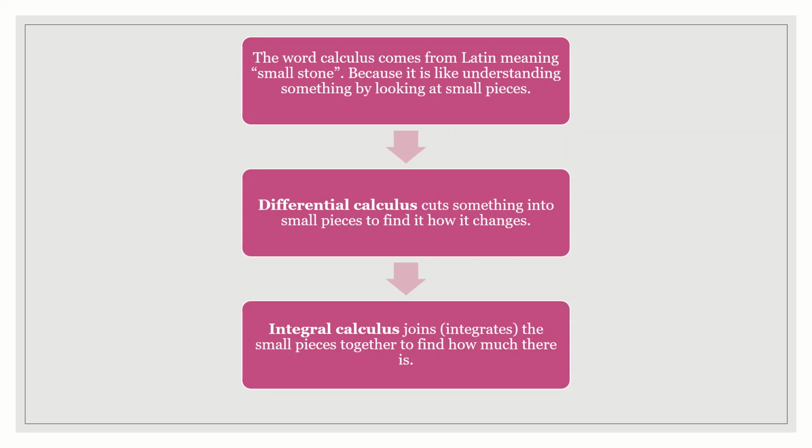For example, if you're throwing a stone into water, what will happen? It will form waves. The waves will resemble a circle. So the radius of the circle changes each and every fraction of a second, and at last it will form a big circle. So the rate of change at which the circle has rippled will be found using differential calculus. At last, the whole area formed as a circle can be found by integral calculus. So, differential calculus is the reverse process of integral calculus, or integral calculus is the reverse process of differential calculus.